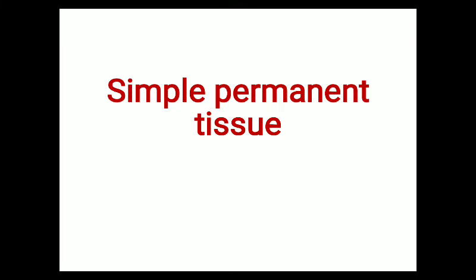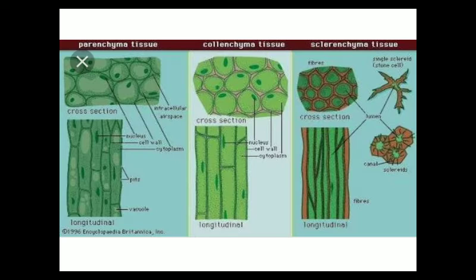Now we will discuss the simple permanent tissue. Permanent tissues are further divided into two categories: simple permanent tissue and complex permanent tissue. In this video we will focus on the simple permanent tissue. In the next video we will discuss the complex permanent tissue. Permanent tissues are of two types: first is simple permanent tissue and second is complex permanent tissue.